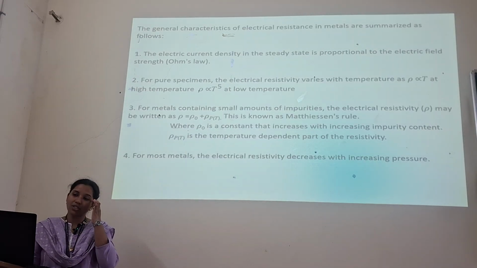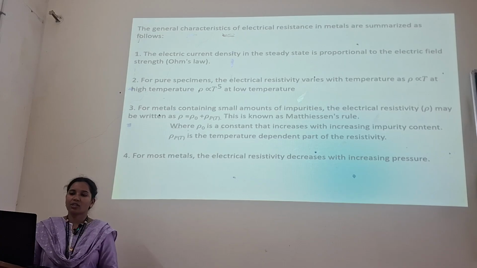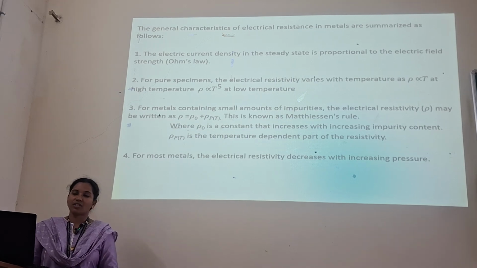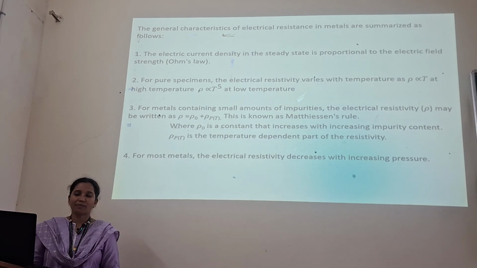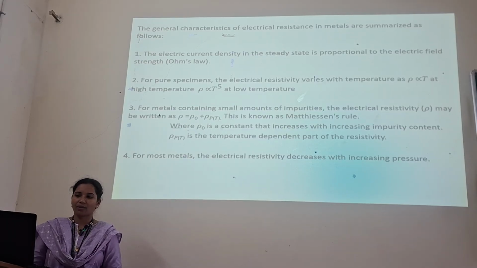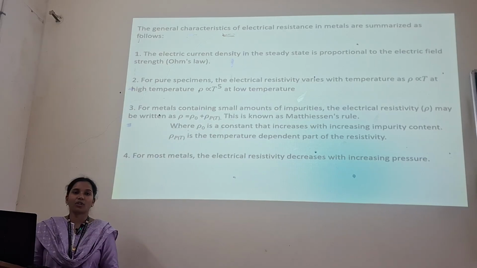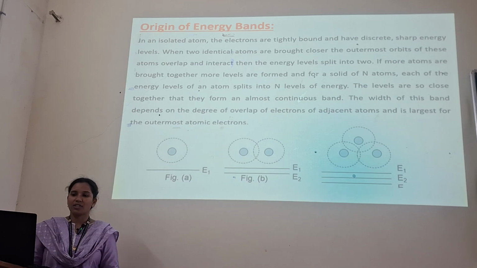The general characteristics of the electrical resistance in metals are summarized as follows. The electrical current density in the steady state is proportional to the electric field strength, which is known as Ohm's law. For pure specimens, the electrical resistivity varies with the temperature: rho is directly proportional to temperature at high temperature. For metals containing small amounts of impurities, the electrical resistivity rho may be written as rho equals rho naught plus rho of T, where rho of T is the temperature dependent part of the resistivity. For most metals, the electrical resistivity decreases with increasing pressure.